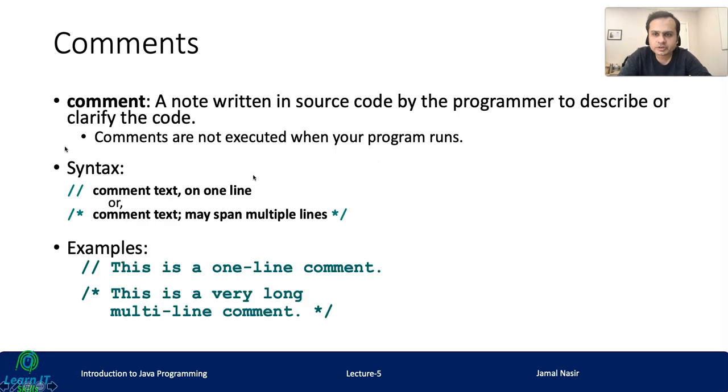We can use comments in Java code, and obviously a comment is a note written in source code by the programmer to describe or clarify the code. Obviously these comments will not be executed, but they are very good to understand your code, right? In Java we can use 2 slashes for commenting a single line, a one line comment. Or if we want multiple line comments, then we can use slash star. This is a very long multi-line comment, and then we have to add again star and slash.